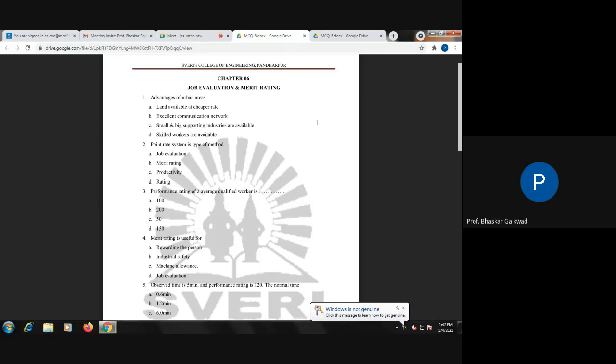Anybody having any questions? Last time we took one example related to merit rating, and whenever the next practicals are there, we will take one more example related to merit rating, how the earnings are to be calculated. But before that, the difference between merit rating and job evaluation needs to be mentioned clearly.